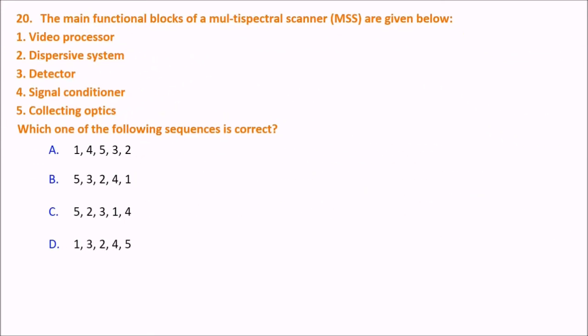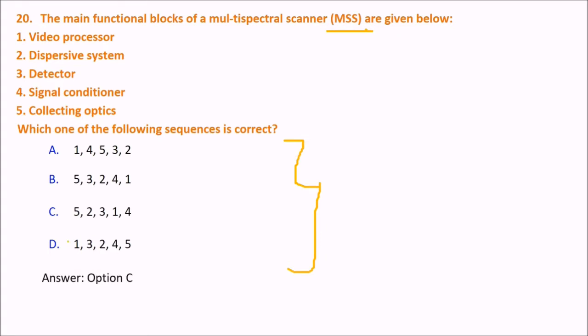Next is the main functional blocks of MSS. MSS stands for multispectral scanner. So, what are the main functional blocks of MSS? You have to give the correct sequence. Can you give the answer? Please try it.